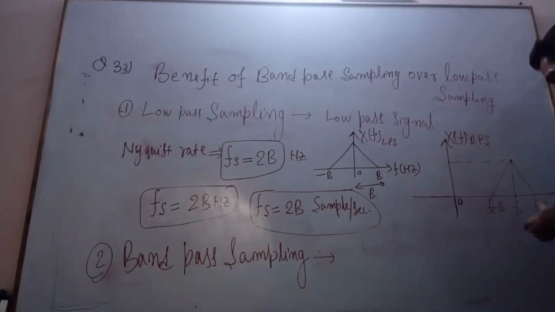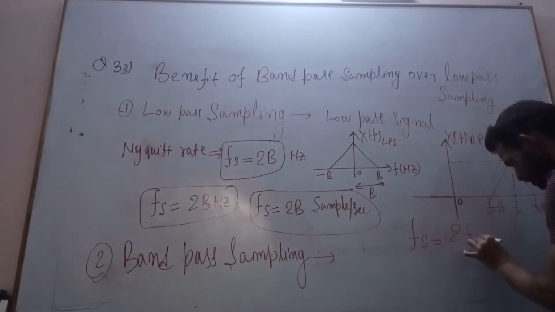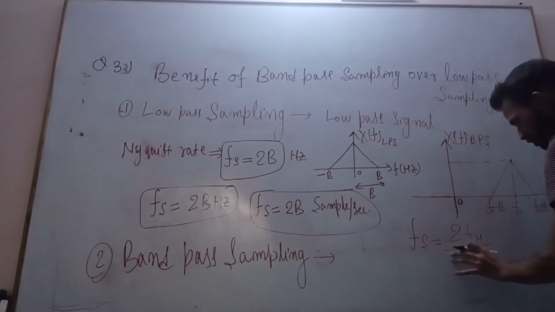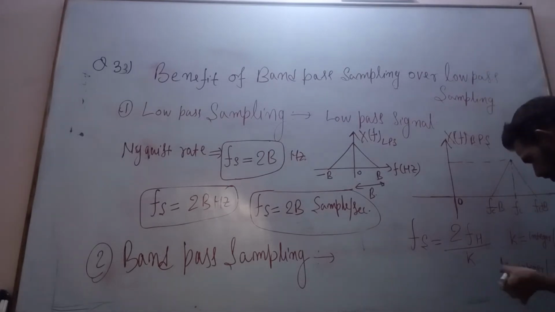Let us first see the sampling frequency for a band pass signal. The sampling frequency for a band pass signal is twice the highest frequency divided by a factor k, where k is an integer value of fh divided by fh minus fl, or you can say k is the integer value of fh by the bandwidth of the band pass signal.